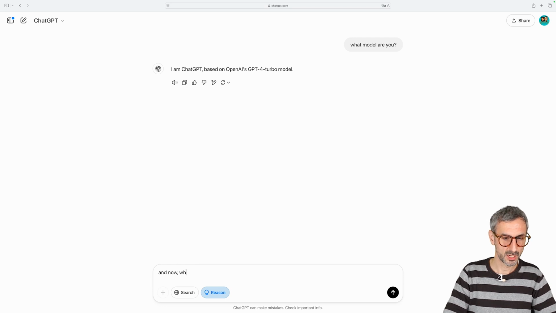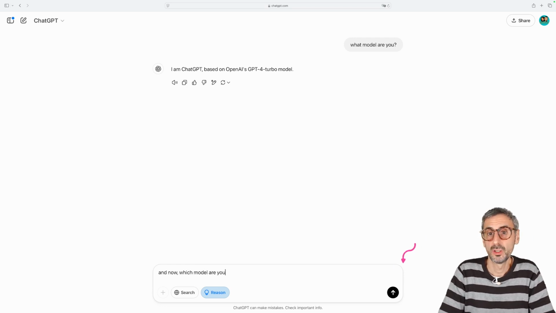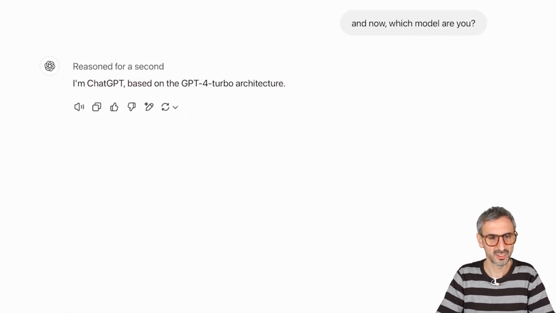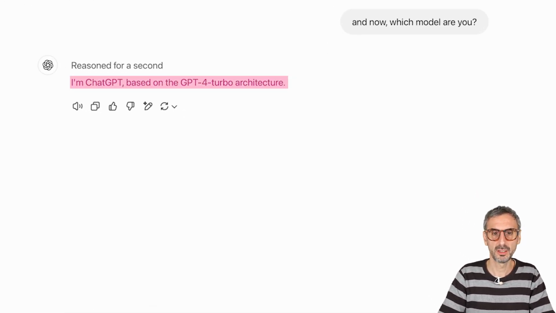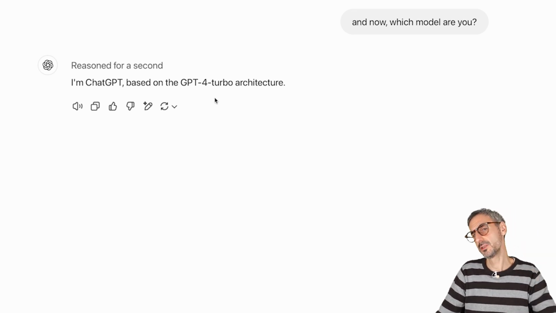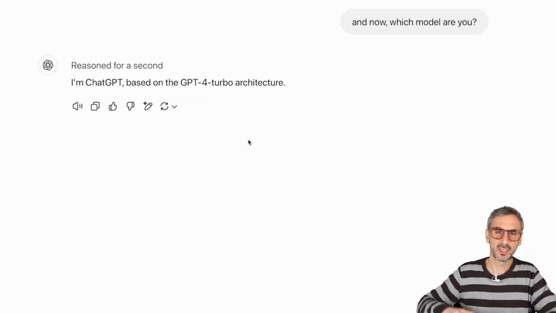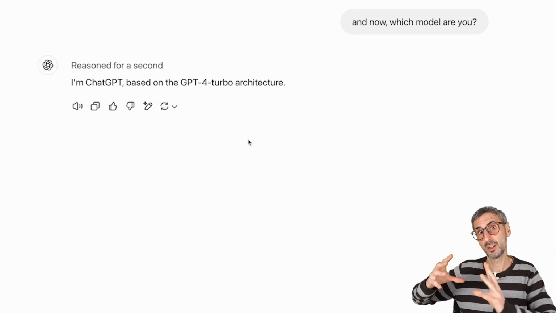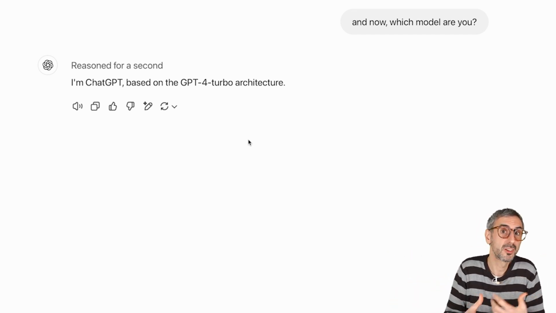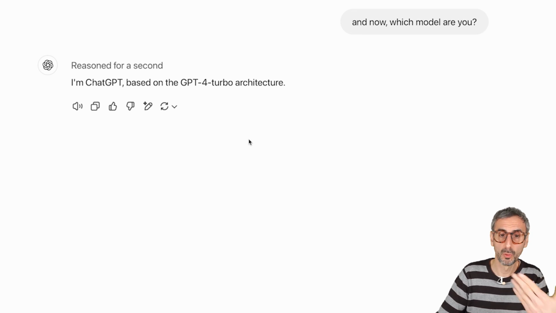And now, which model are you? Okay, so it's going to think, it's going to reason. It reasoned for just 1 second. So I am ChatGPT based on GPT-4 Turbo architecture. So it's still telling me it's GPT-4 Turbo architecture. I think a lot of these models are based on the GPT-4 model, but they elaborated. They are becoming smarter and they have added more features to them.